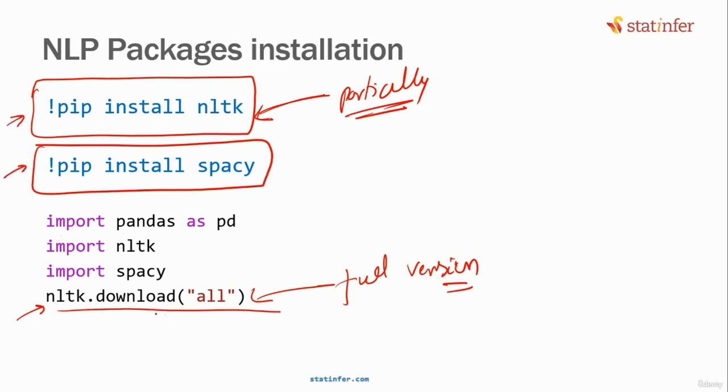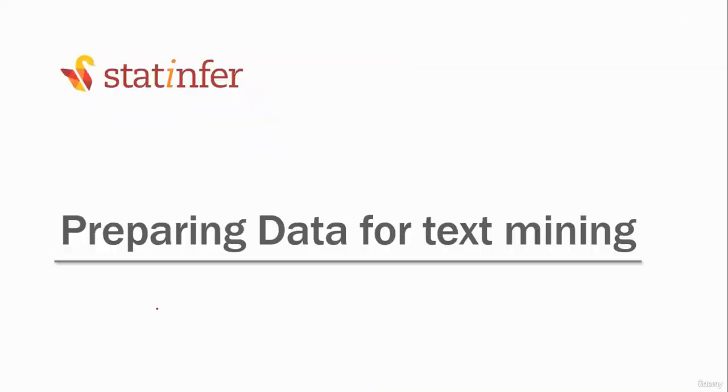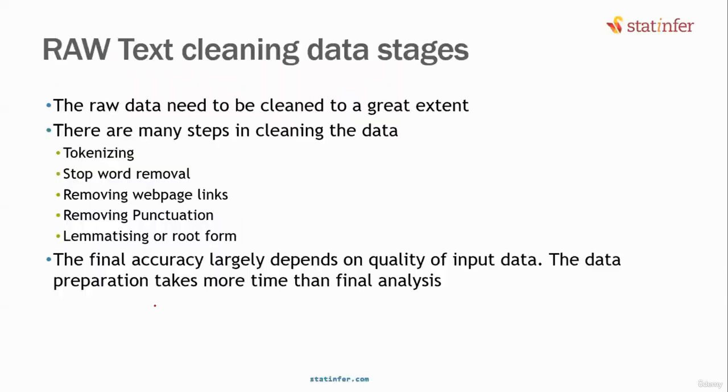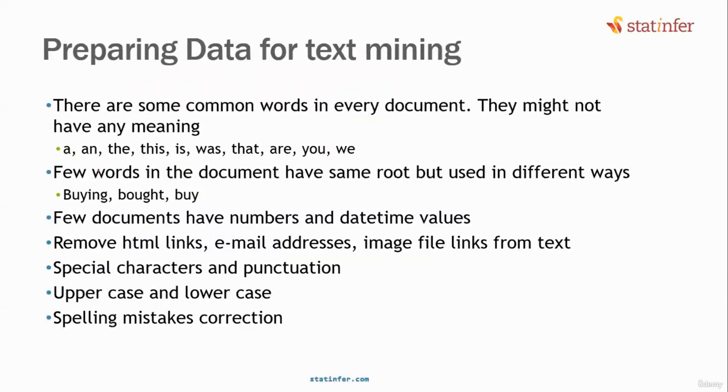That will install everything. As I told you, preparing the data is very important because the raw data will have a lot of slack in it, a lot of unnecessary information. What do you mean by a lot of unnecessary information? For example, if you see words like a, and, the, this, is, was, that, are, you, we, these are known as stop words, the words that are everywhere.